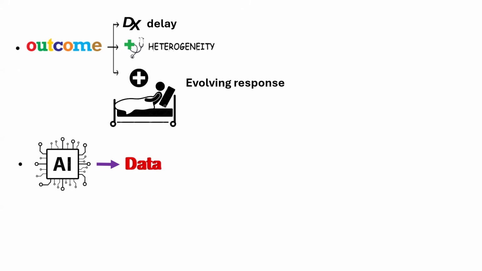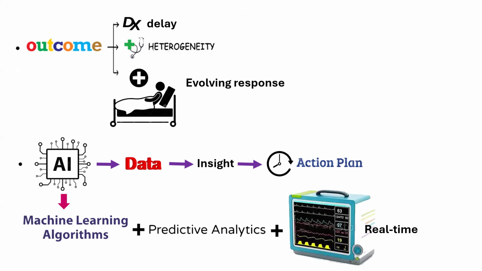So what does AI do? AI helps in integrating all the data, gets an insight, and possibly helps us in creating a timely action plan. When we say AI, there are three important components which help in integrating this data: machine learning tools, along with predictive analytics and real-time capturing of the data emanating from the monitored variables, from the investigations, or from the clinical findings, which are integrated to establish the plan.